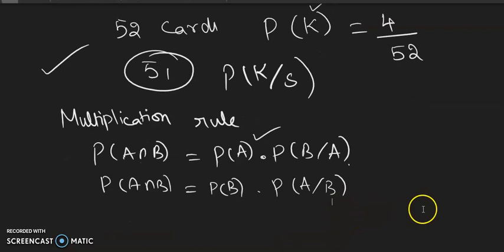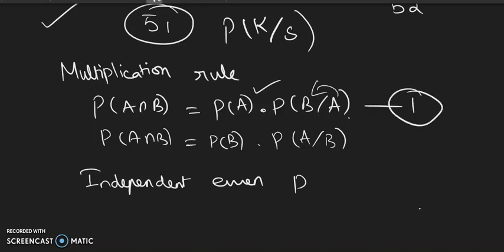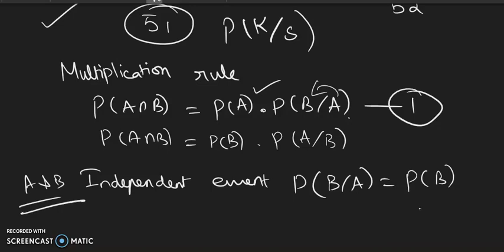And remember, we studied about independent events. If A and B are independent events, happening of one is not going to disturb the happening of other. So in case of independent events, for example, I am taking this first one, P of B given A is going to be same as P of B if A and B are independent events, because this is not going to affect the other one. So automatically this is purely based on P of B. Whatever happens in A is not going to affect.